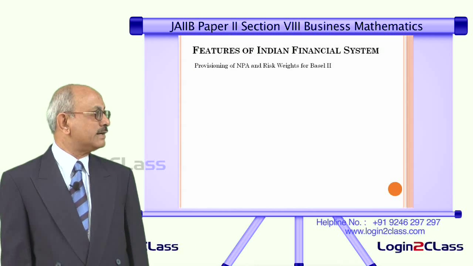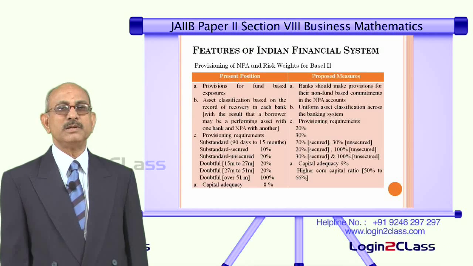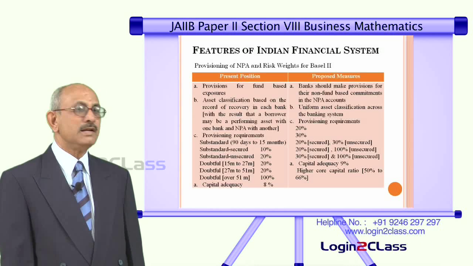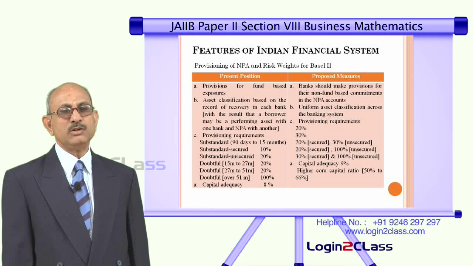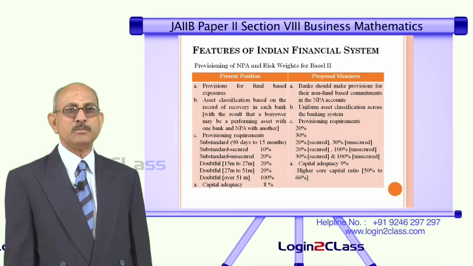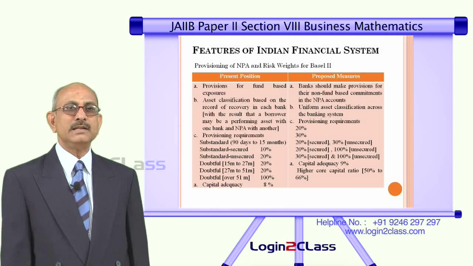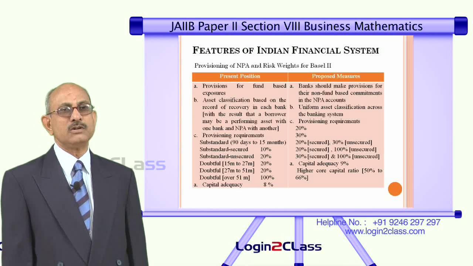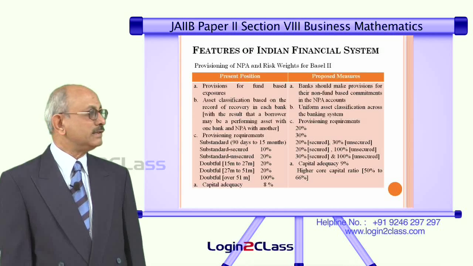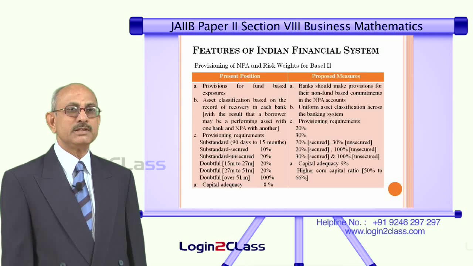Now let us try to understand something about the provisioning for NPA and risk-weighted assets as given in Basel II. As you know, NPA is nothing but non-performing asset. That means whenever an asset becomes non-performing, we need to provide for that. That means there will not be any income generated on account of the non-performing assets. In addition to that, banks will have to keep certain money separately in the form of provisions to take care of those non-performing assets. And in the case of that, there have been some changes in regard to Basel 1 and 2. So, we will see what are the changes in the case of Basel 1 and 2.